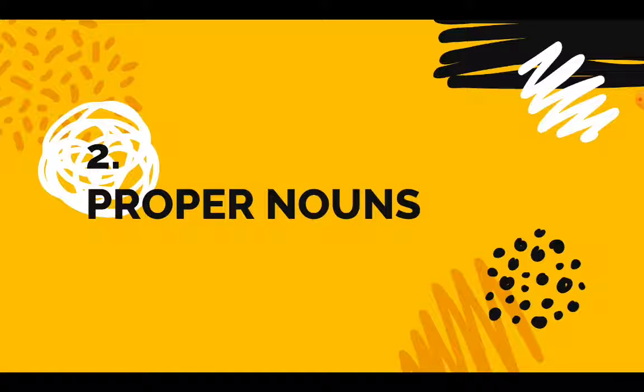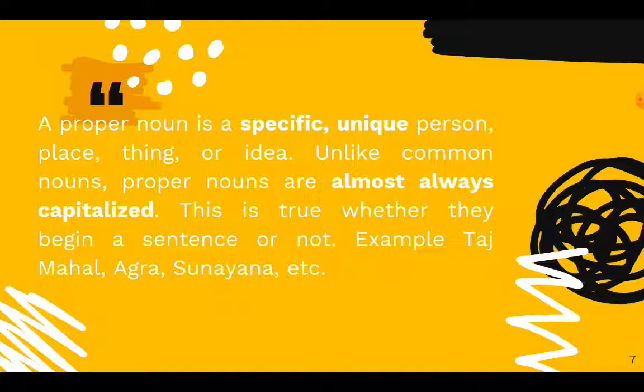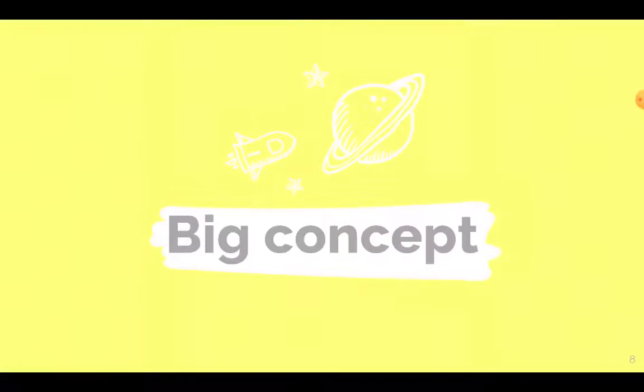Now let's begin with the proper nouns. What are proper nouns? A proper noun is a specific, unique person, place, thing, or idea. Unlike common nouns, proper nouns are almost always capitalized. So we see that they are always capitalized, whether they come in the middle of a sentence, at the beginning, or at the ending. Examples are Taj Mahal, Agra, Sunaina, etc.